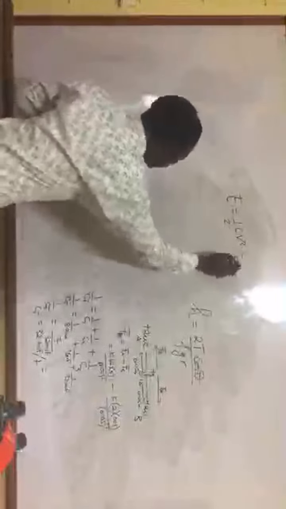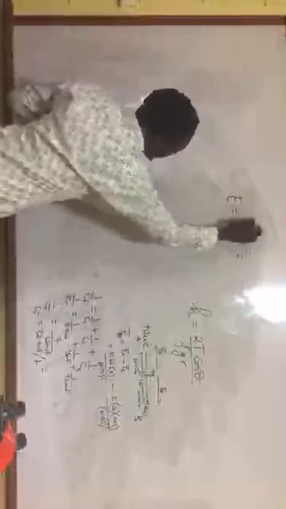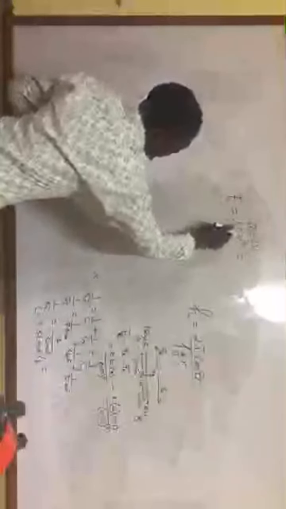Remember that Q is equal to CV, so C will be equal to Q on V. If I replace C with Q on V, I'm going to come to half QV.